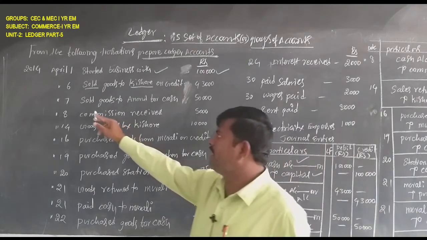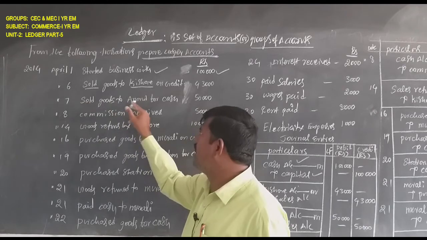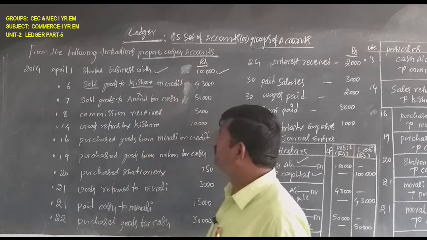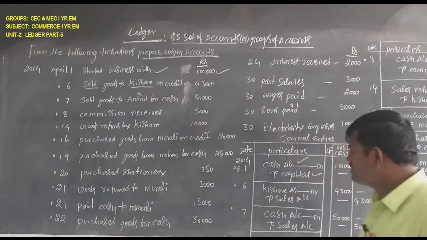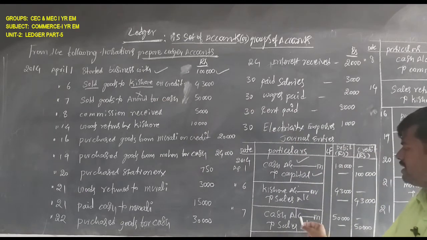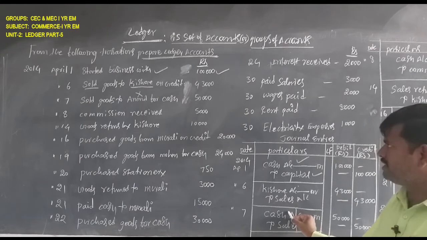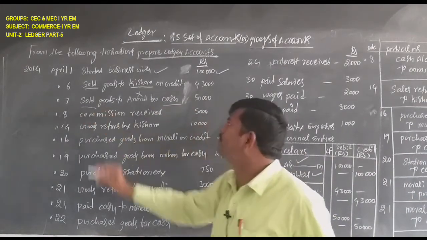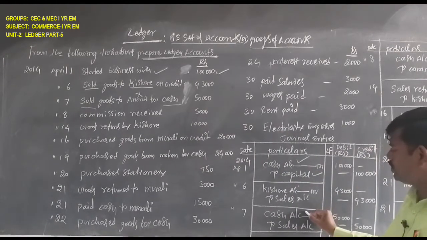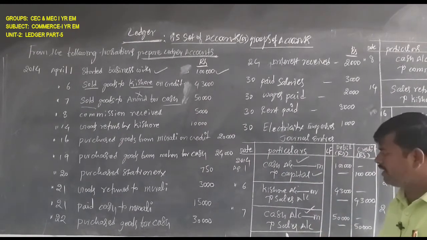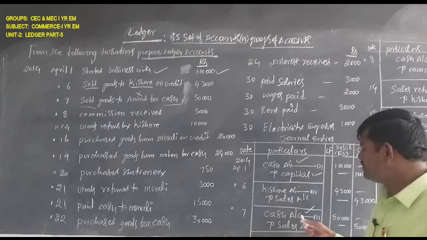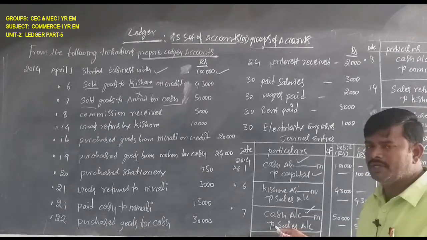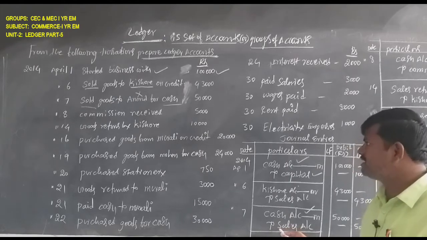This is the sixth transaction. Next, go to the next transaction. Sold goods to Anand for cash. No need to write Anand's name in the journal entries. There are two aspects: one is cash, another one is sales. Cash account debit to sales account. As per the real account, what comes in, debit, and as per the nominal account, all incomes and profits are credit. This is the seventh transaction.